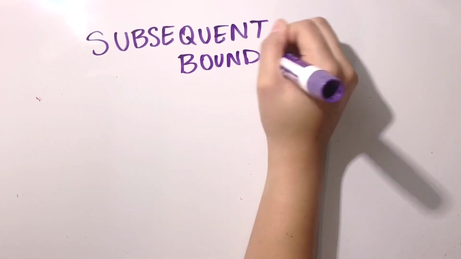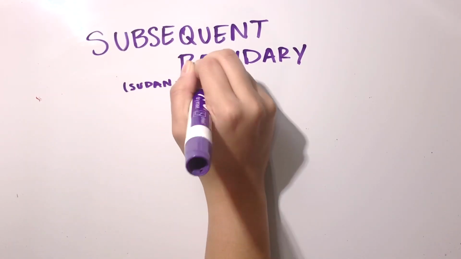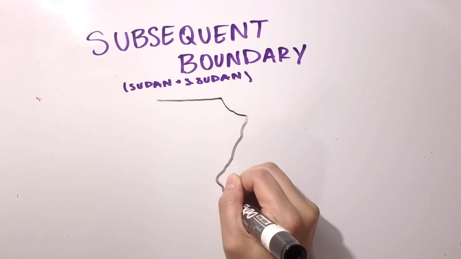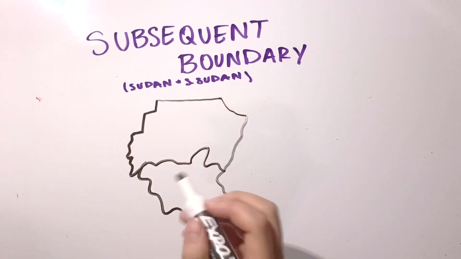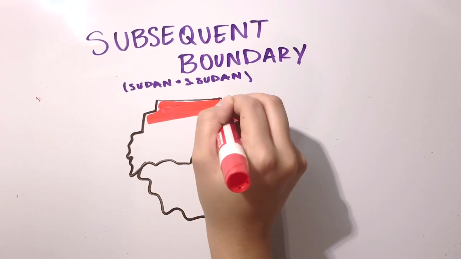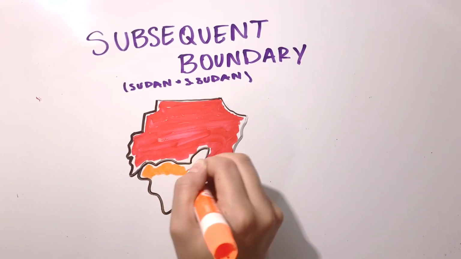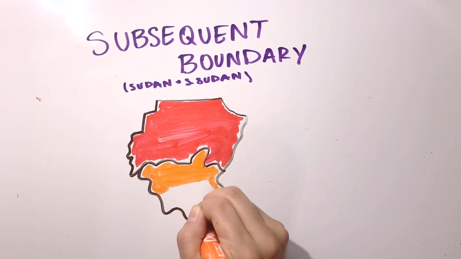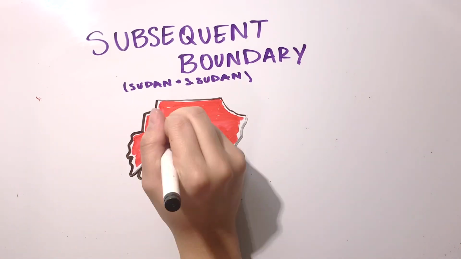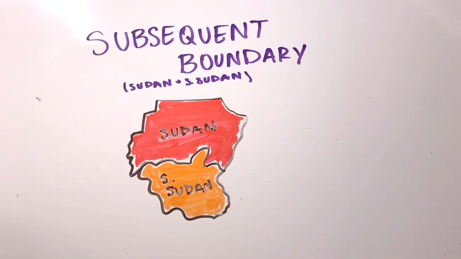Next, we will be talking about subsequent boundaries. A subsequent boundary is a boundary line that is established after the area in question has been settled and considers the cultural characteristics of the bounded area. It evolves as the cultural landscape takes place. Sudan, once the largest and one of the most geographically diverse states in Africa, split into two countries.